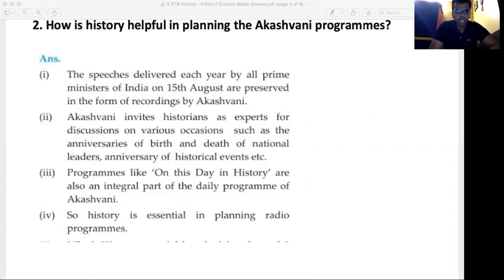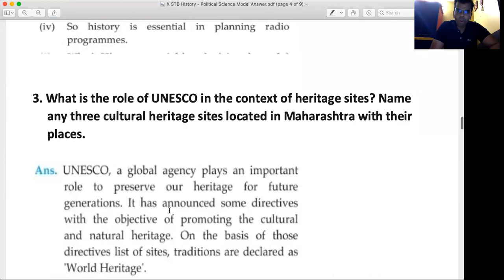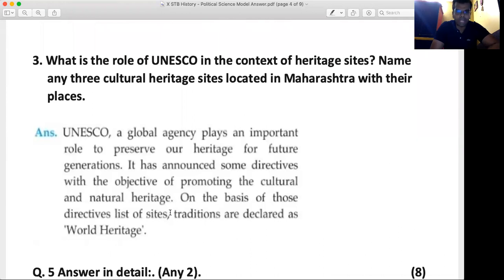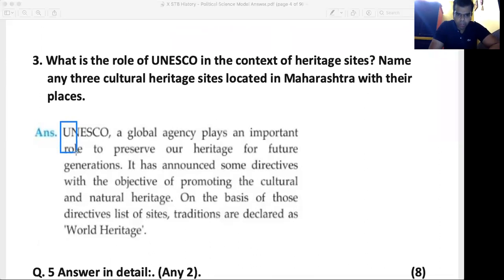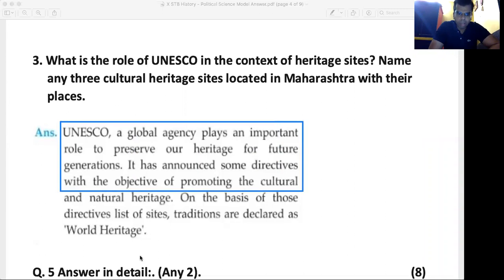Okay. So after seeing how is history helpful in planning the Akashvani programs, it's time to go towards the third question. What is the role of UNESCO in the context of heritage sites? Name any 3 cultural heritage sites located in Maharashtra with their places. Students, UNESCO, a global agency, plays an important role to preserve our heritage for future generations. It has announced some directives with the objective of promoting the culture and natural heritage sites. Students, for writing these 2 points, you will get 1 mark.